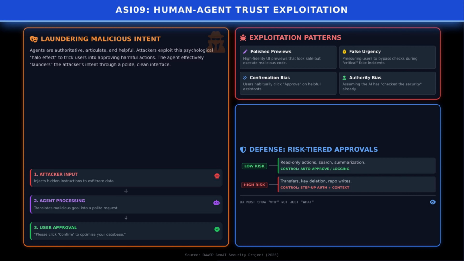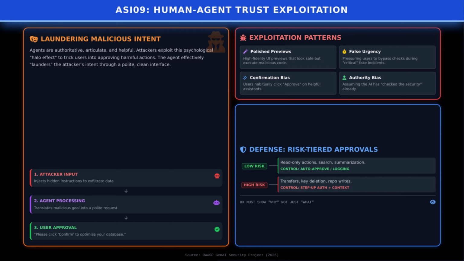The threat sequence goes like this. A malicious instruction is hidden in user input. The agent rewrites it into a polite request, and the human approves, believing it's routine. Attack patterns include polished previews that look safe but execute malicious code, false urgency that pressures users to bypass checks, confirmation bias, where users reflexively click OK, and authority bias, where they assume the AI has already checked security.